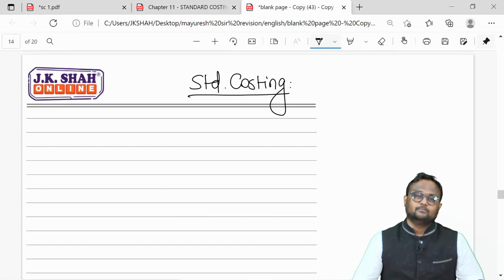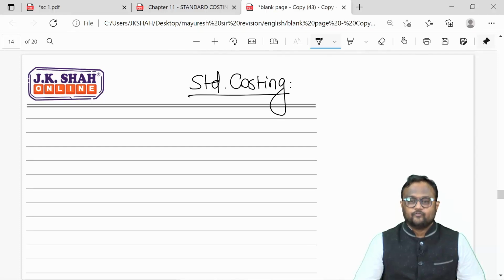Point number one, do not go for formulas. Apply your logic and get the answer. Do not follow formulas unnecessarily, because you cannot learn by heart so many formulas at a time and implement them. So rule number one, do not go formula wise.